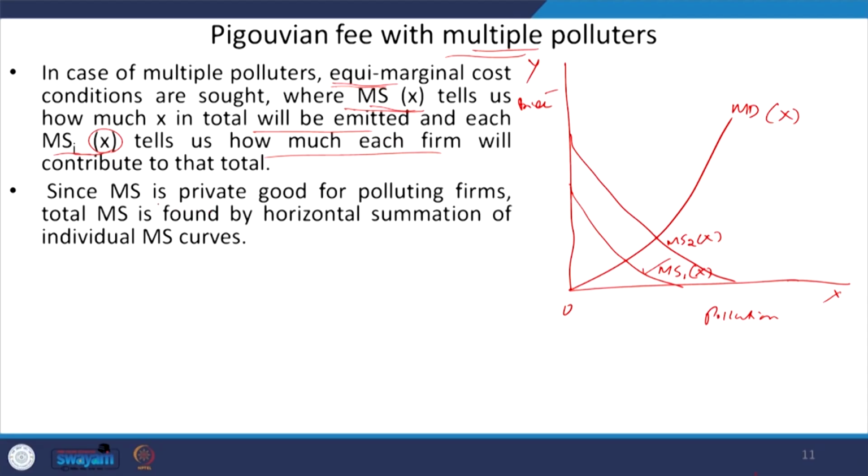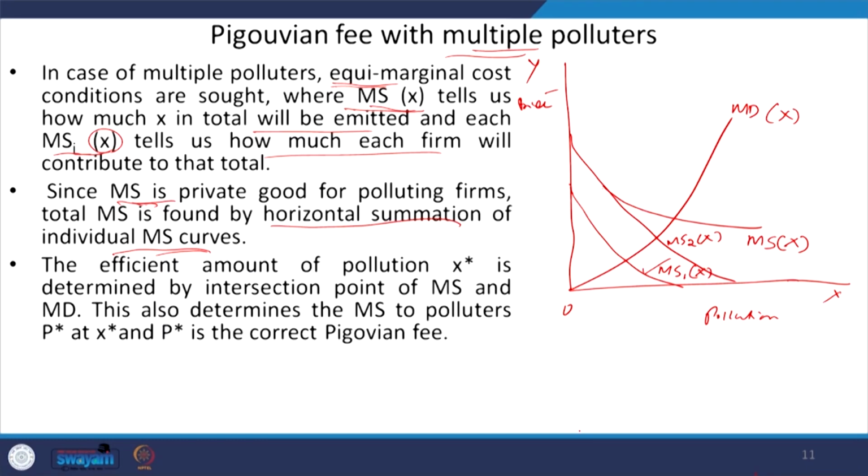So, since this marginal saving is a private good for both the farms, and the farms will be actually taking the benefits of this marginal saving, the total marginal saving can be found by the horizontal summation of the individual marginal saving curves, right. So, this will be your total marginal saving function, right.